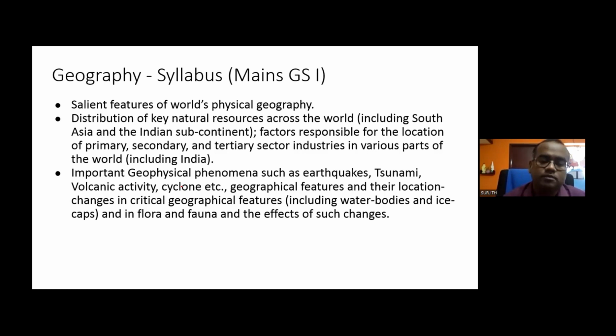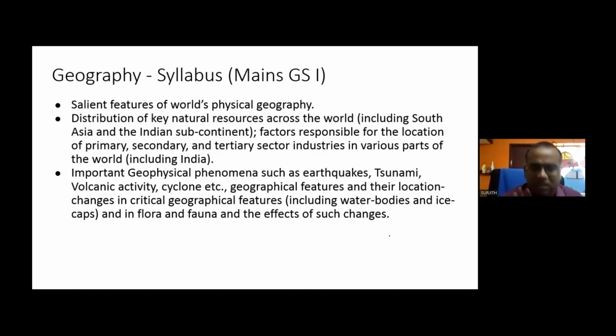Kindly go through that. So this last area is geographical features and their location, changes in critical geographic features, including water bodies and ice caps, and in flora and fauna, and the effects of such changes. So what is the impact of that particular change? It is nothing but climate change and its impact.